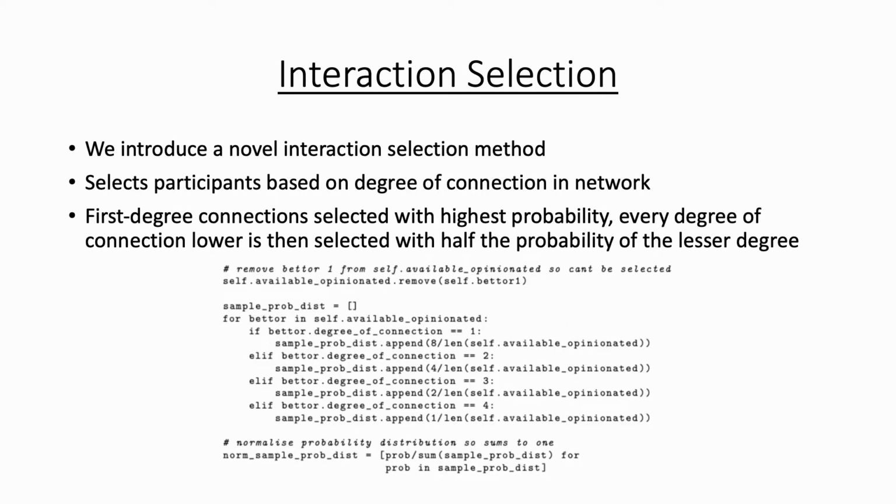Once the network had been created, it remained to implement a means for the participants of an interaction to be selected based on this network. To achieve this, we introduce a novel method that selects bettors with given probabilities determined by their degree of connection to the bettor initiating the interaction.